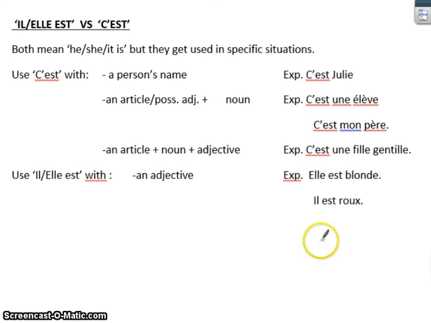If you want to say he is redheaded, again, this is the original masculine form of redheaded, you would say il est roux.